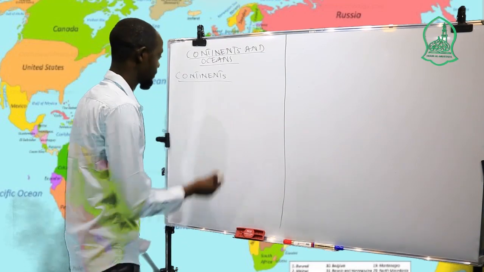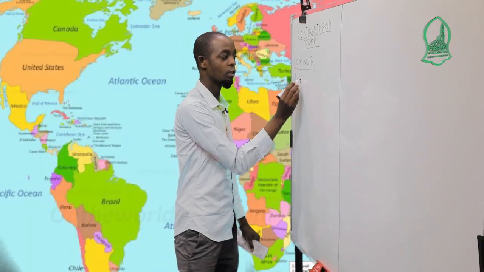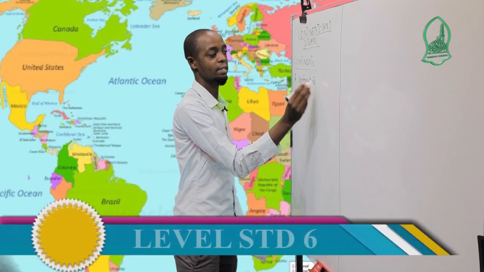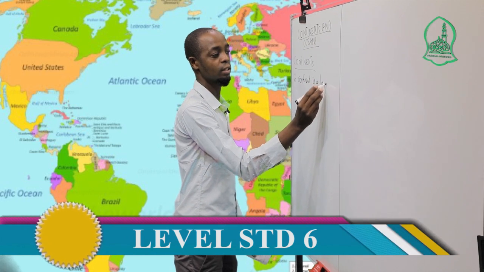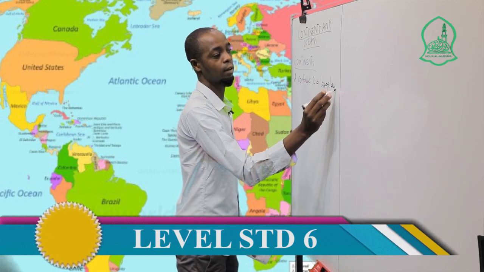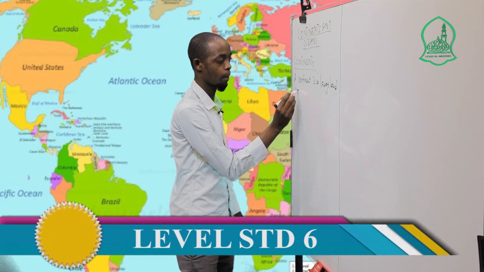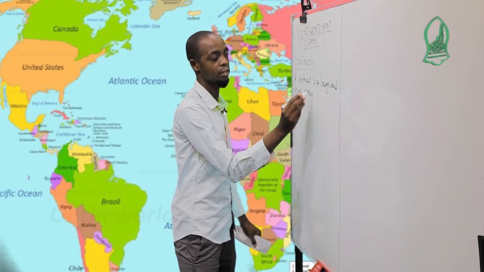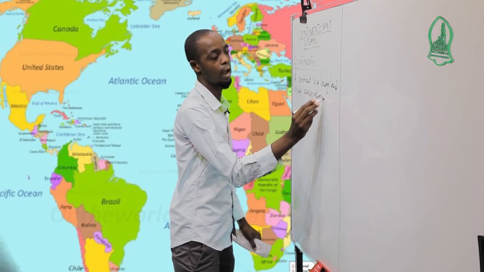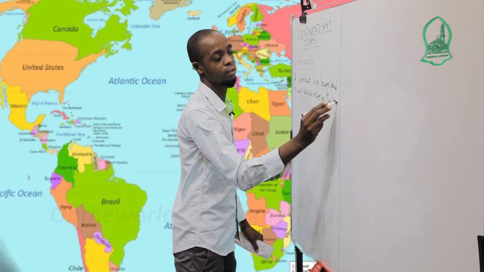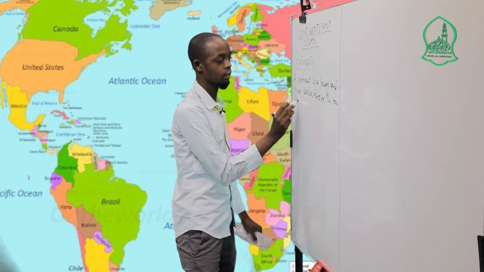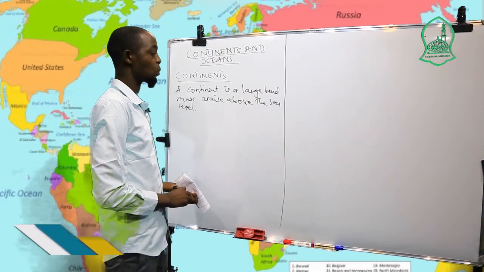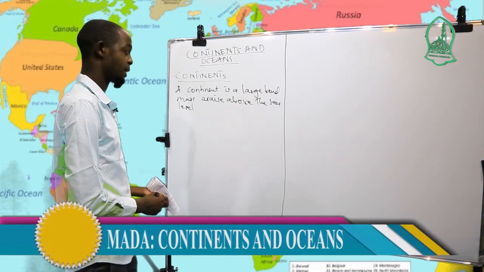A continent is a large landmass that rises above the sea level. A student has to know we have the sea level, or they say ocean floor.